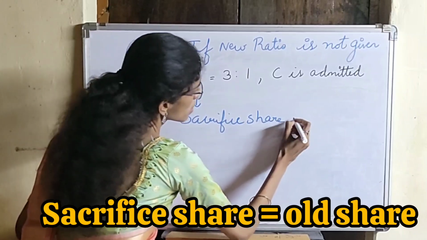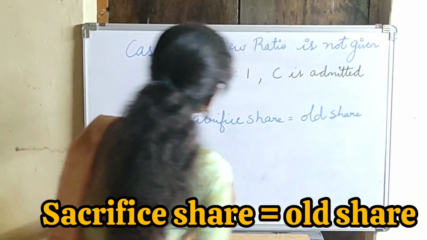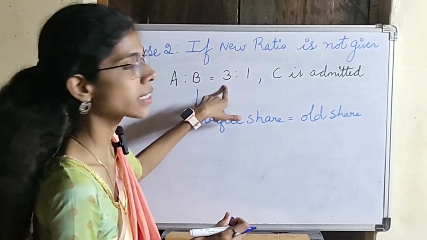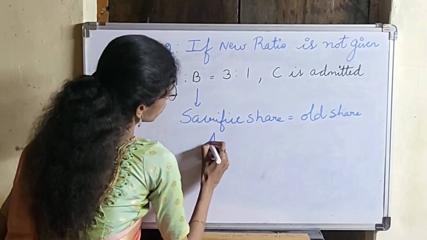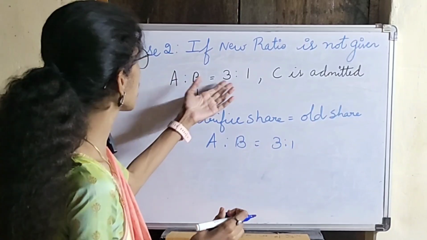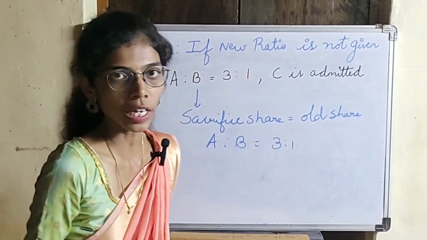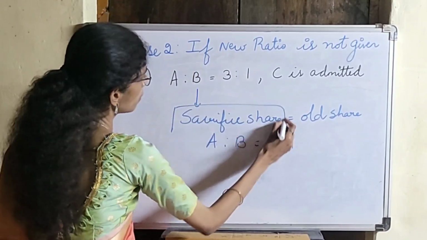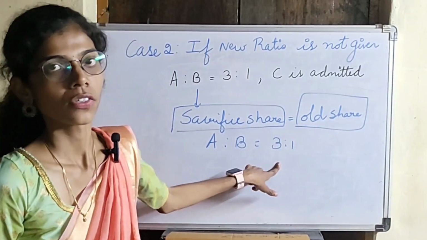or share is equal to old share. So whatever the share of A and B was at the beginning, that is 3 is to 1, the old share, that itself is the sacrifice share. So it will be A is to B equal to 3 is to 1. As the old share of A and B was 3 is to 1 and they have not mentioned the new profit sharing ratio and C is admitted, the sacrifice ratio will be equal to the old share, that is 3 is to 1. So this is case 2.